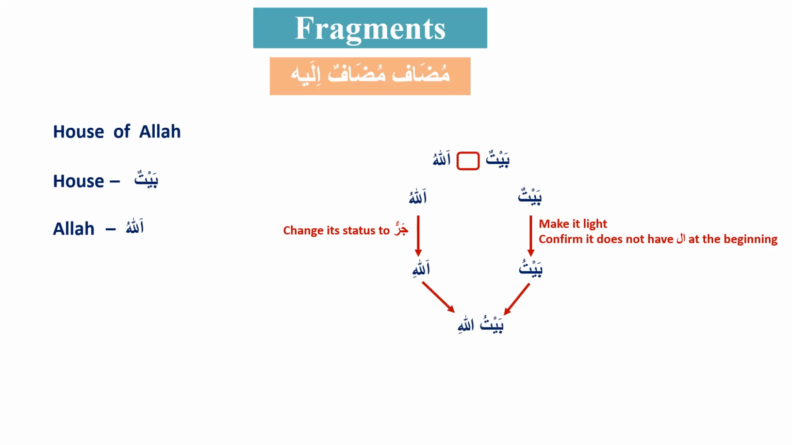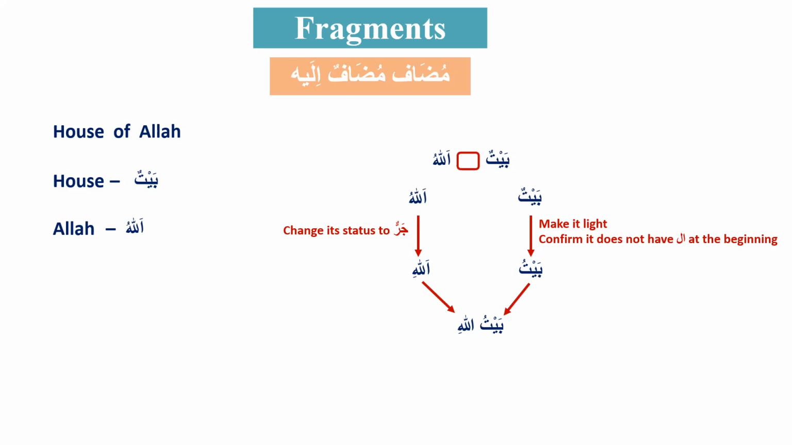And Abir is going to translate it now. Abir. House of Allah. So why are we putting the word of in the middle? How do we know there is an invisible of between the two?